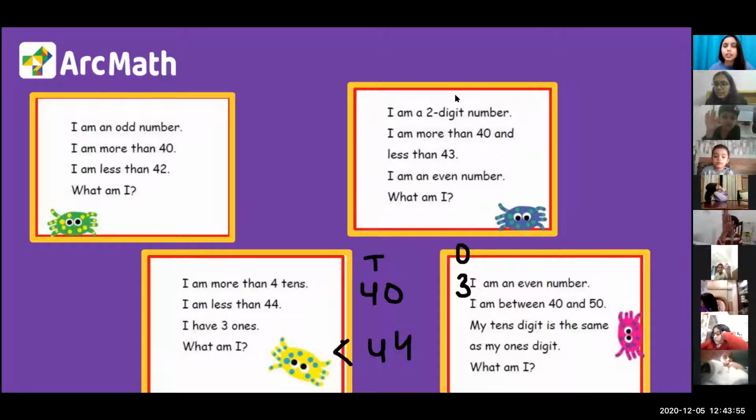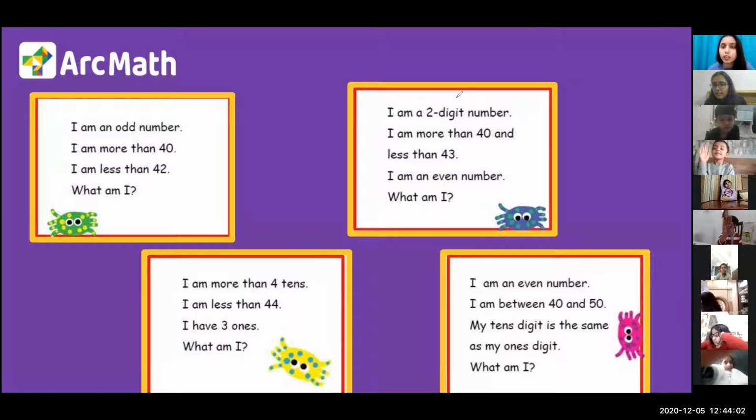So many of you are raising hands. What do you think? What is the answer? 3 ones hai, 4 tens hai, or number is less than 44? 43. Okay, Anshu said it's 43. Saran also said 43. Chit, what is your answer? 43. Shania, what is your answer? 43. Yes, so the answer is 43 here.